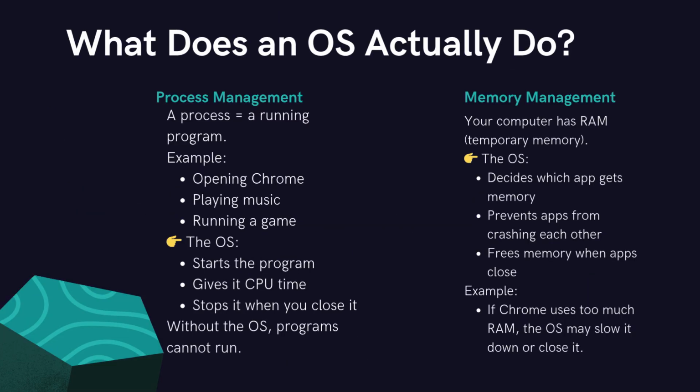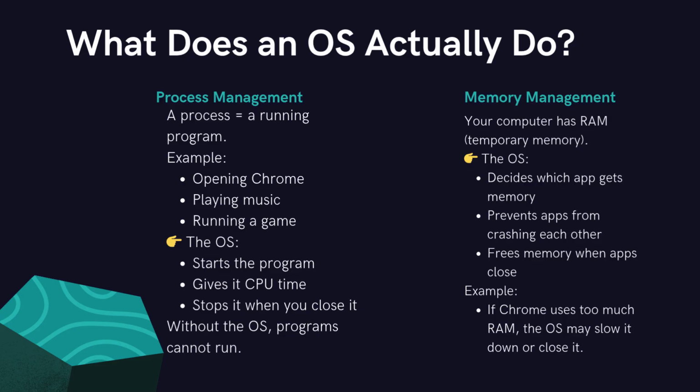Now, let's talk about what the operating system actually does. We'll keep it simple and practical. First, the operating system runs your applications. Whenever you open a browser, a game, or any software at all, it's the OS that makes sure that program runs properly. Without the OS, apps simply wouldn't start.